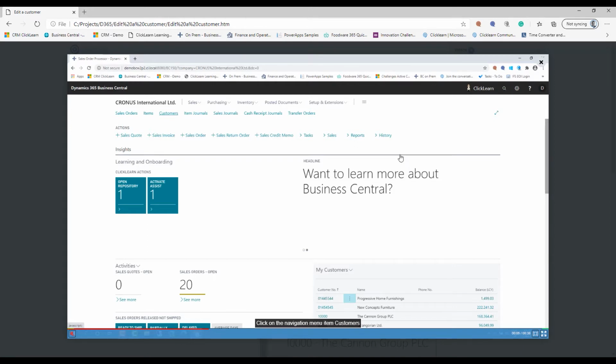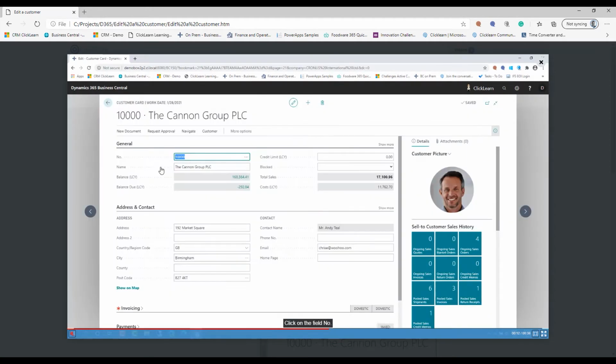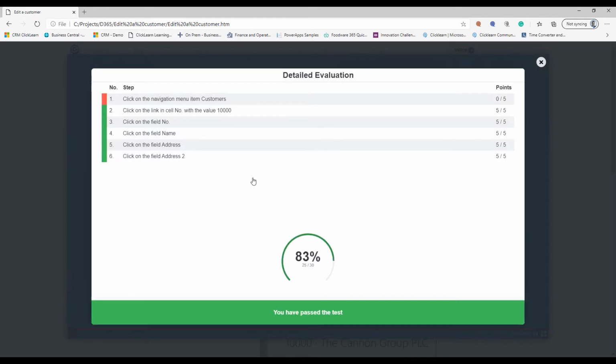Now, let's say for some reason I cannot read Customers up here and I don't know where it is, and I'm clicking a little bit around here saying it's got to be somewhere. Well, it will tell me initially this is where it is and score me wrong. I'll just quickly run through the process here, and as you can see at the end, I get a test result.